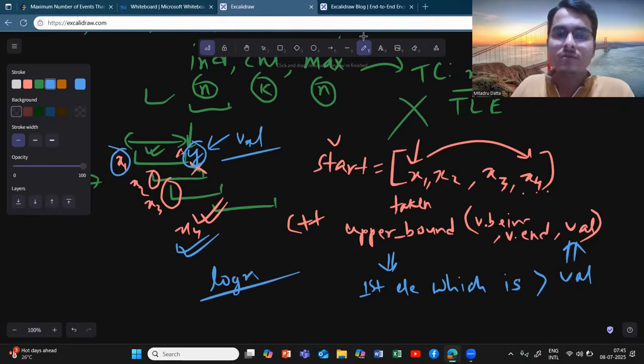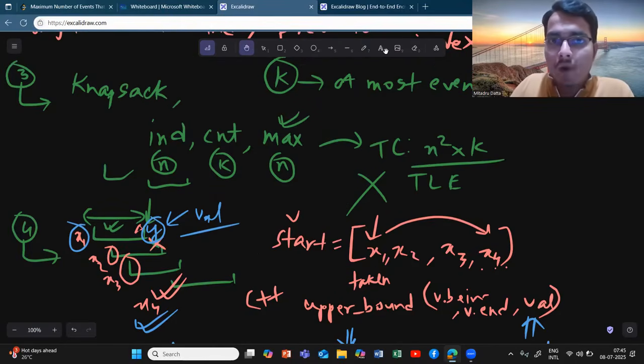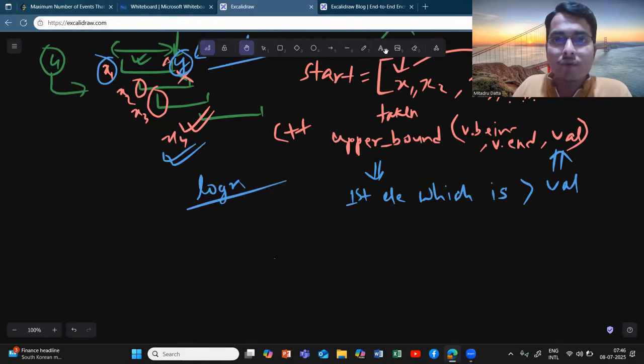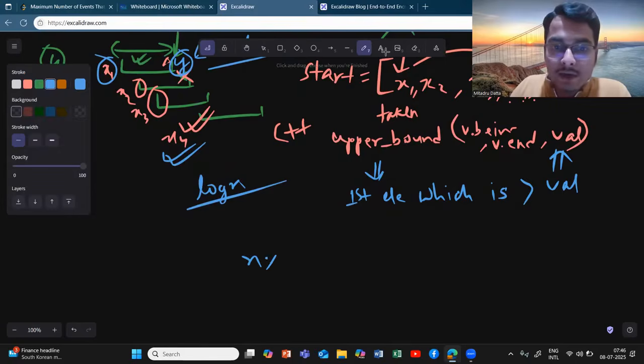Now you can easily understand that one of the states, n square into k, we have reduced. So it will be n into k, and instead of another n, we have log n. So n into k into log n will be our total time complexity.